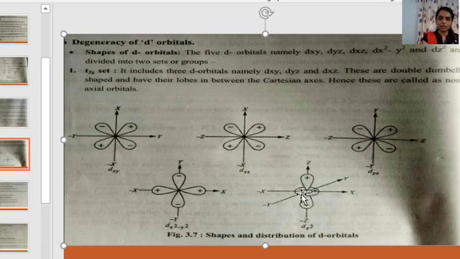This donut shape is highly dense with electrons. The electron density is very high in this donut shaped ring, and it is called dz square since this lobe lies along the z axis. Here also the lobe lies along the axis and not in between the axes, therefore it is also an axial orbital.